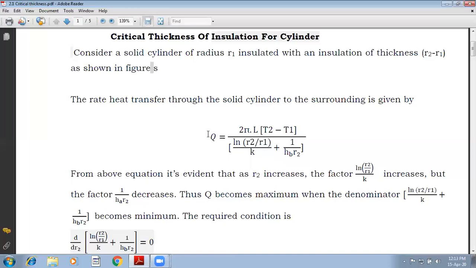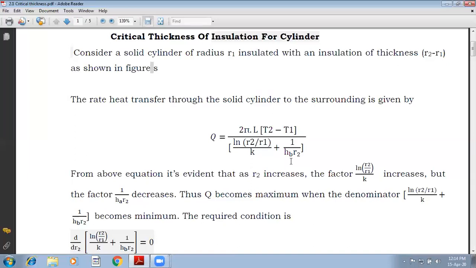Now, we will derive an expression wherein for minimum value of resistance, what should be the relation of R with respect to H and K. So that defines the critical radius for cylinders.